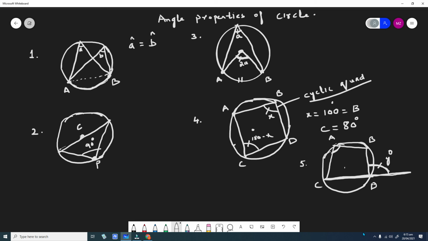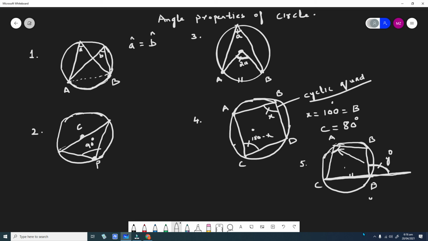This exterior angle is always equal to the opposite interior angle, that is angle A, formed by extending the side CD.